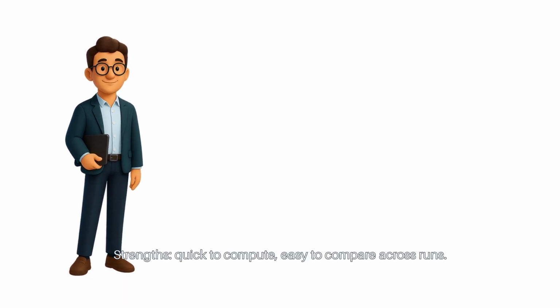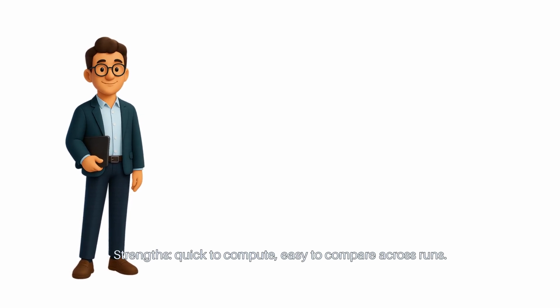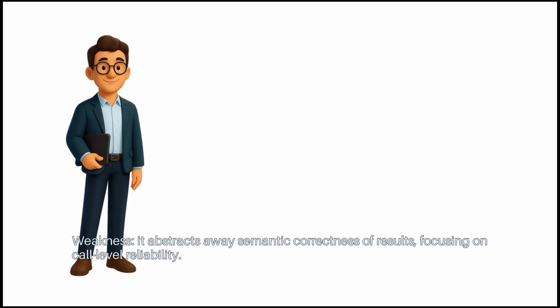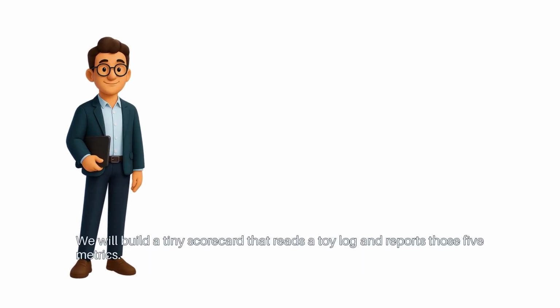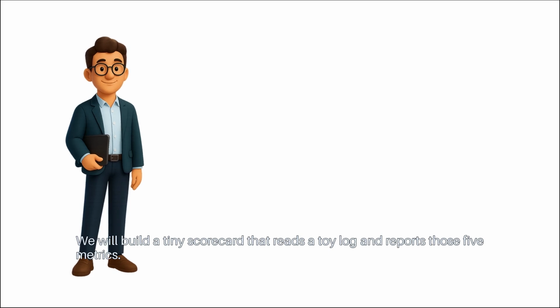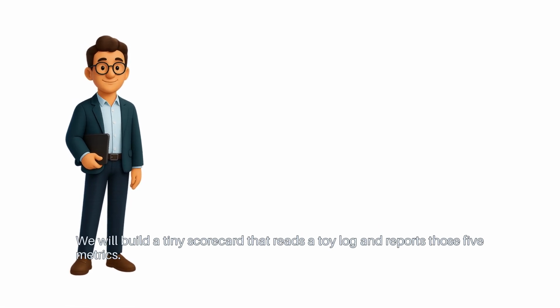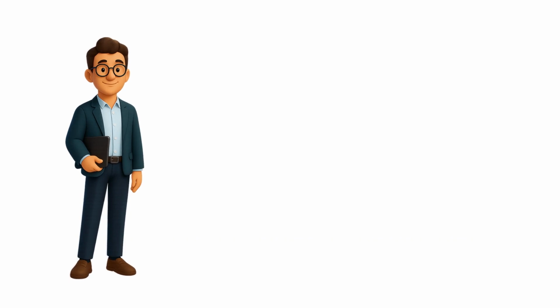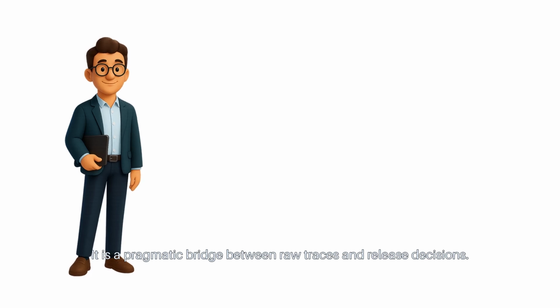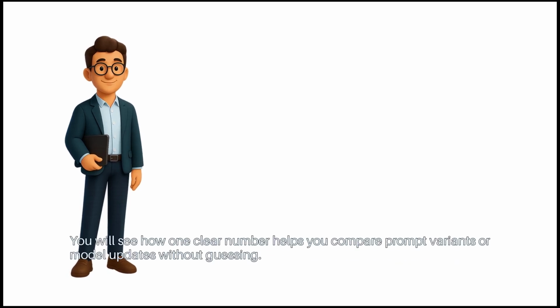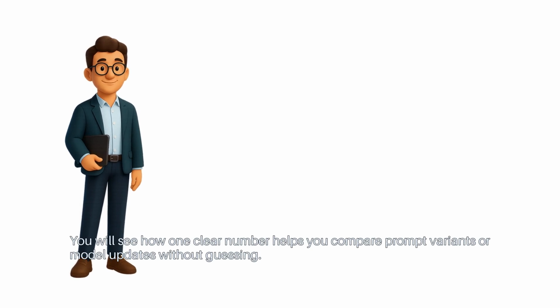Strengths: quick to compute, easy to compare across runs. Weakness: it abstracts away semantic correctness of results, focusing on call-level reliability. We will build a tiny scorecard that reads a toy log and reports those 5 metrics. It is a pragmatic bridge between raw traces and release decisions. You will see how one clear number helps you compare prompt variants or model updates without guessing.